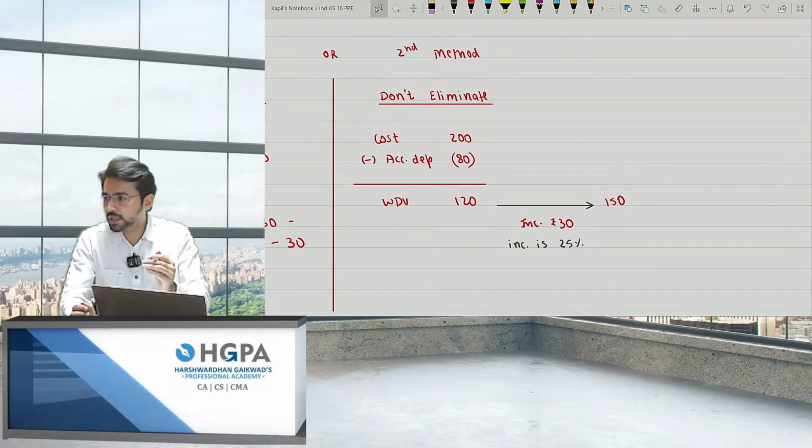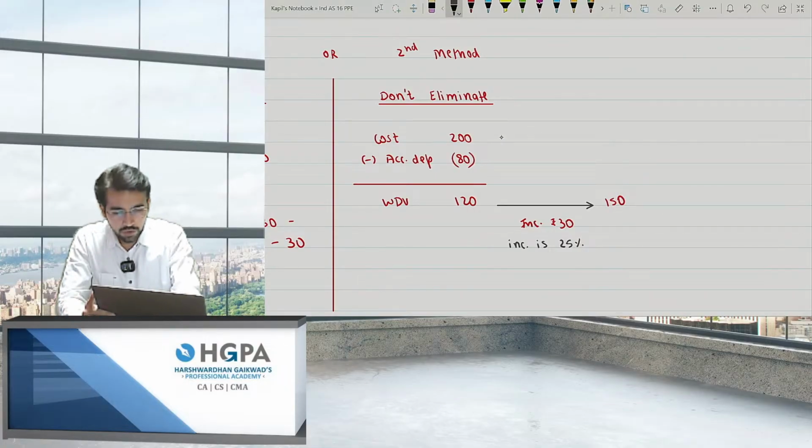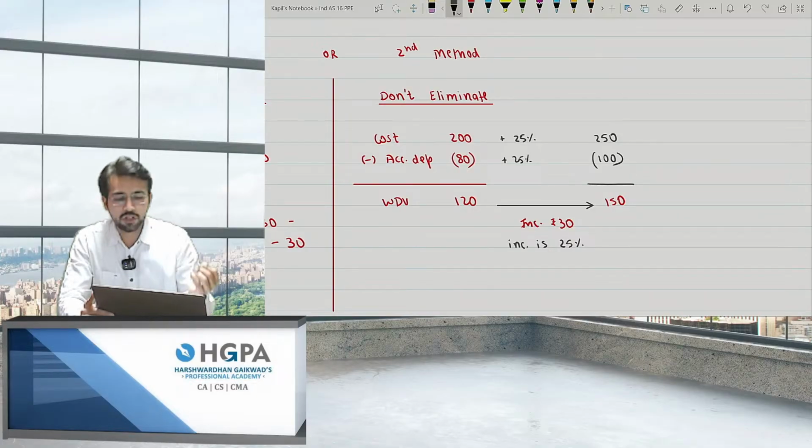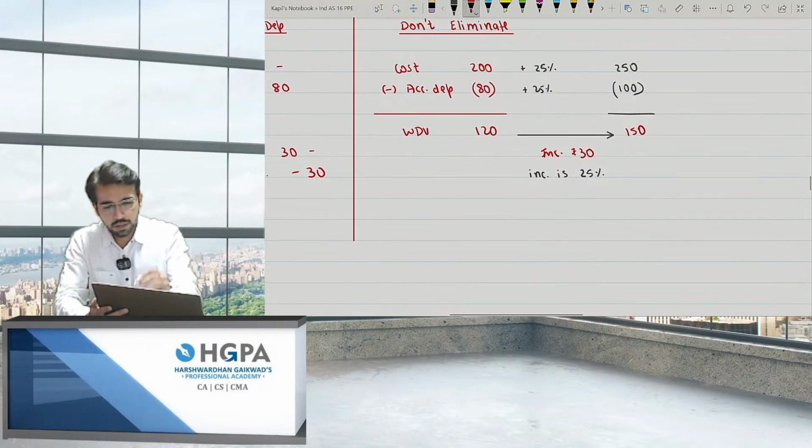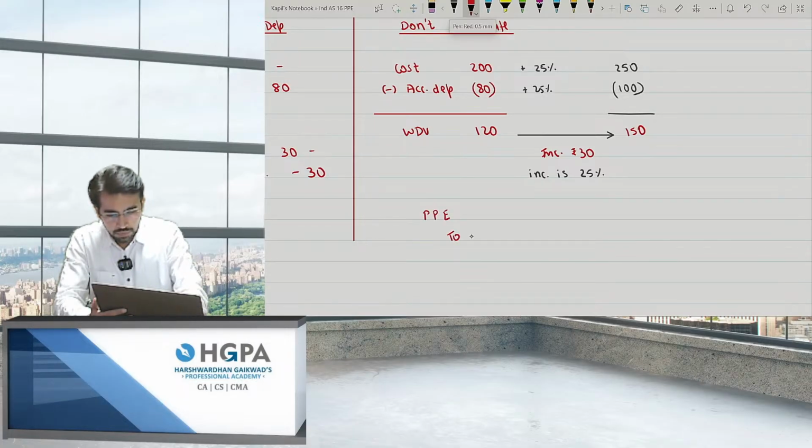So what you have to do is increase everything by 25%. If you add 25% to the cost, you will get 250. If you add 25% to the depreciation, you get 100, and if you check, it will match. So you have to increase the cost, and you also have to increase the depreciation. How to increase the cost? Obviously by debiting PPE. And I need to increase the depreciation also, and the credit goes to revaluation surplus.